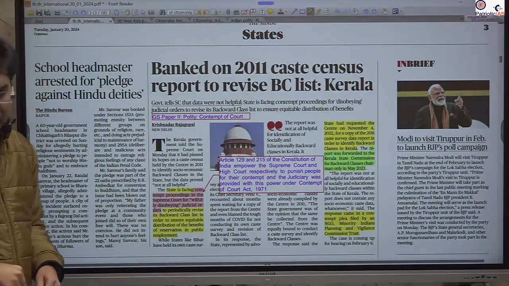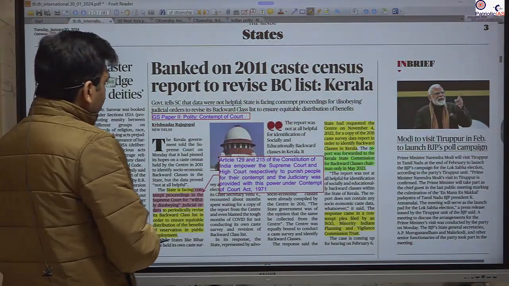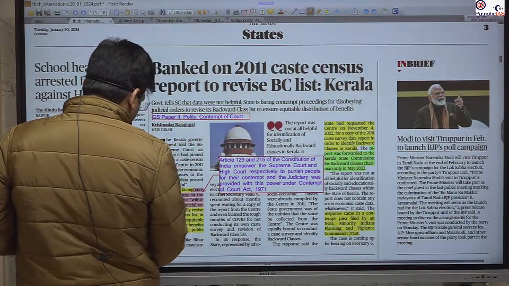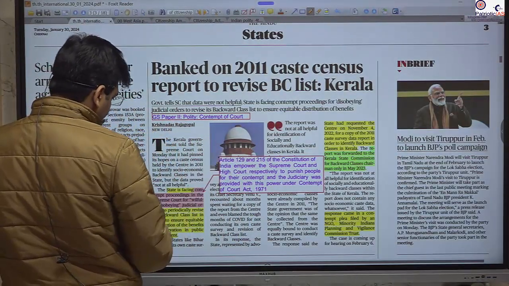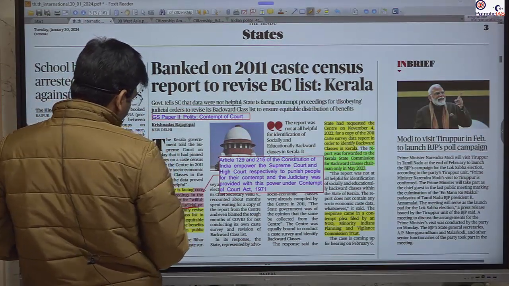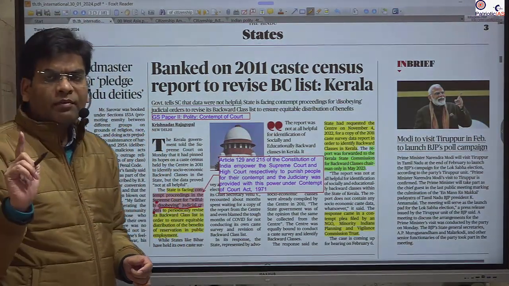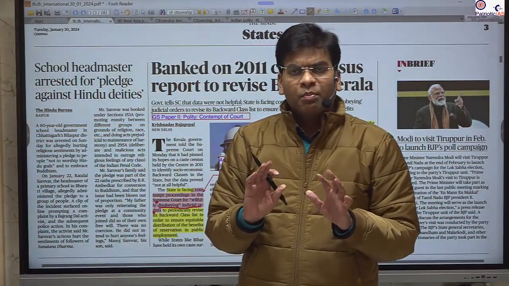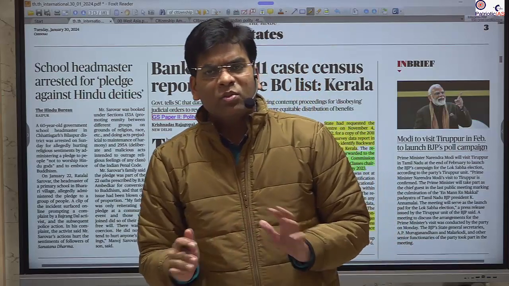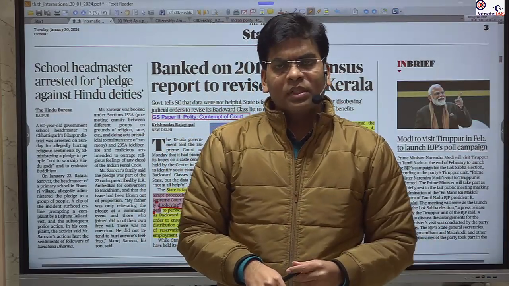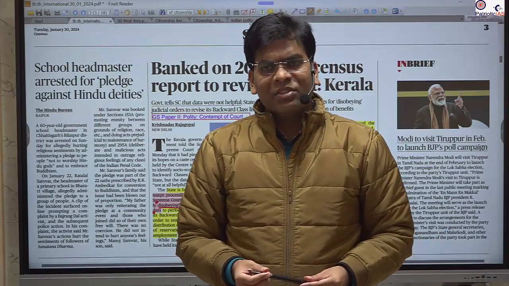The next important news is with respect to a contempt of court case. Okay, so the Supreme Court has rebuked Kerala for disobeying the judicial order. You should know that this contempt of court power has been given to the judiciary so that it can protect itself from undue criticism from the people as well as from the state legislature and executive.